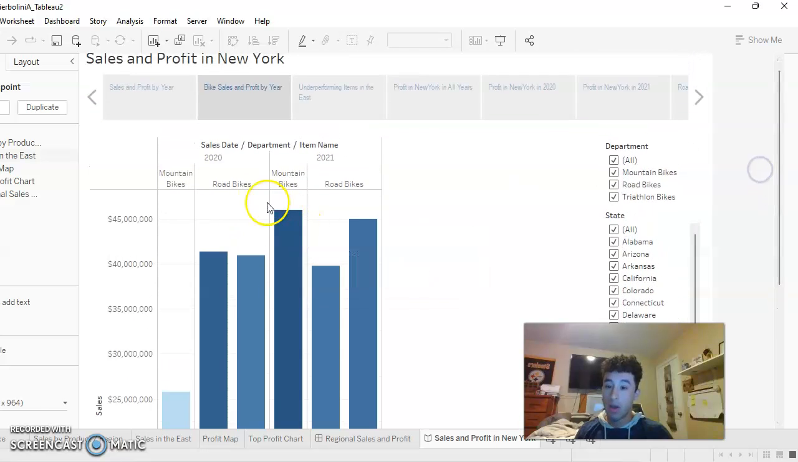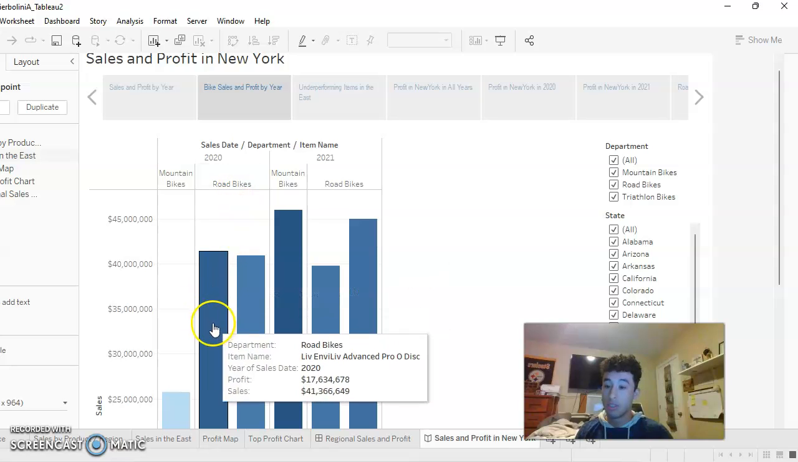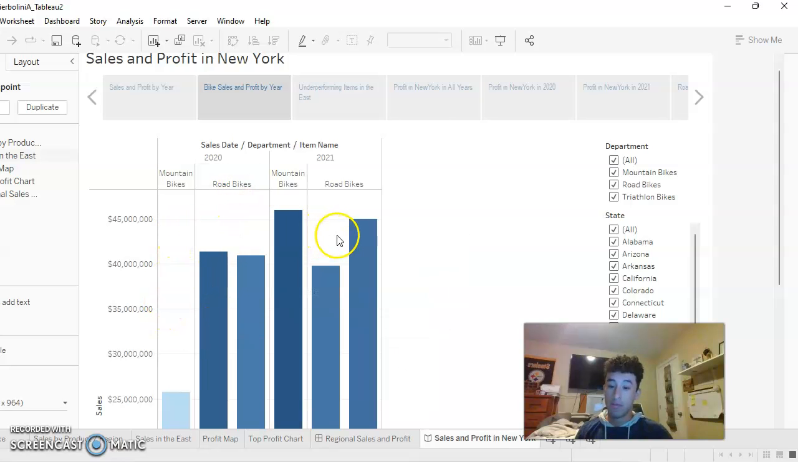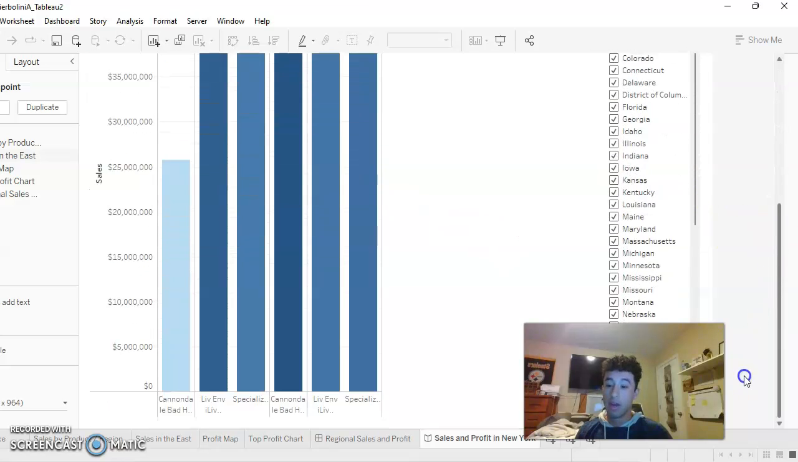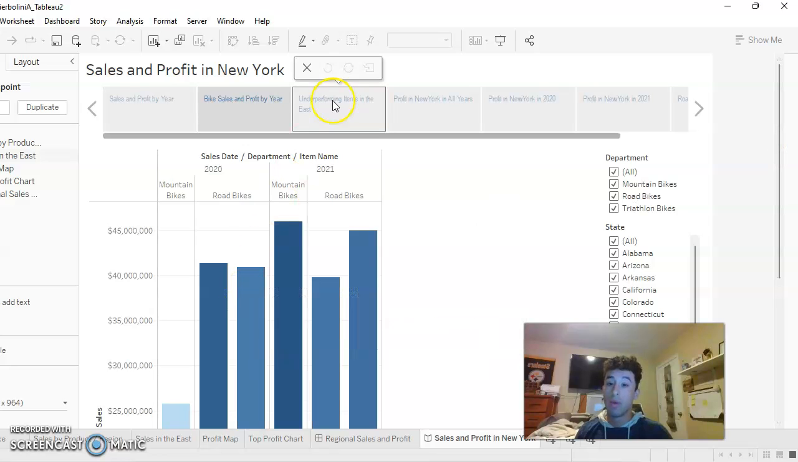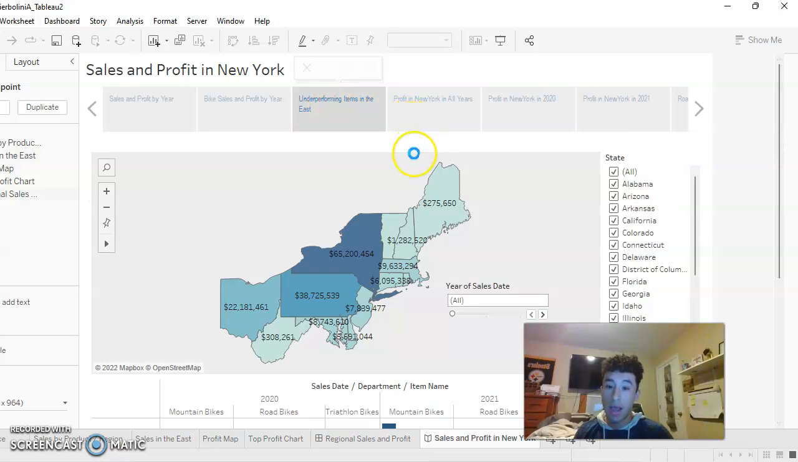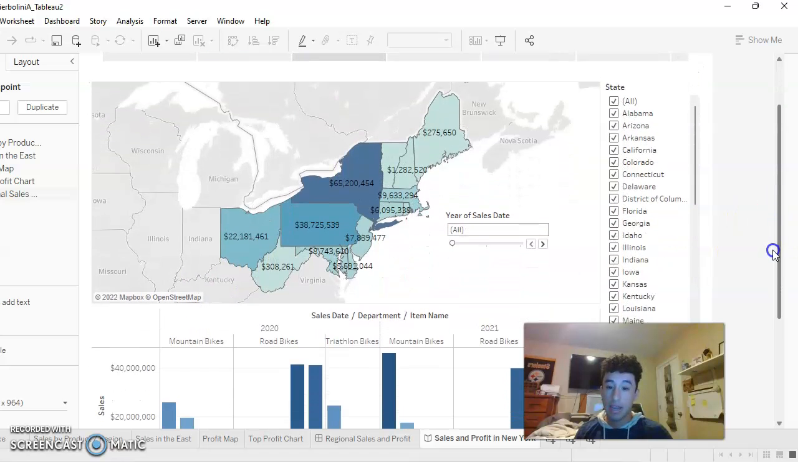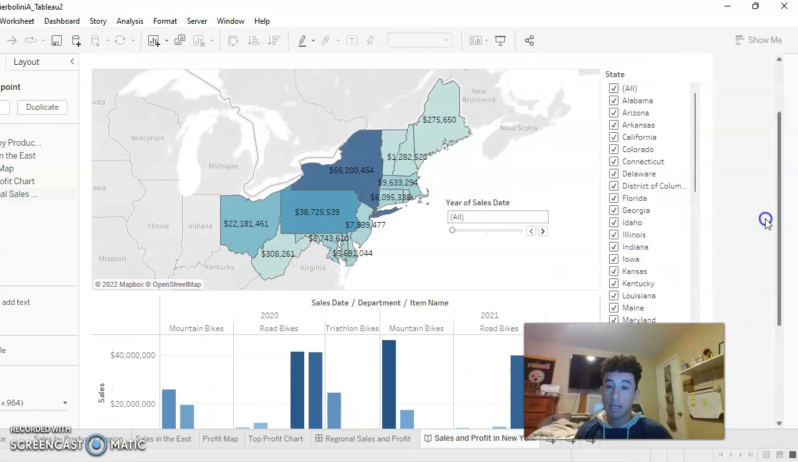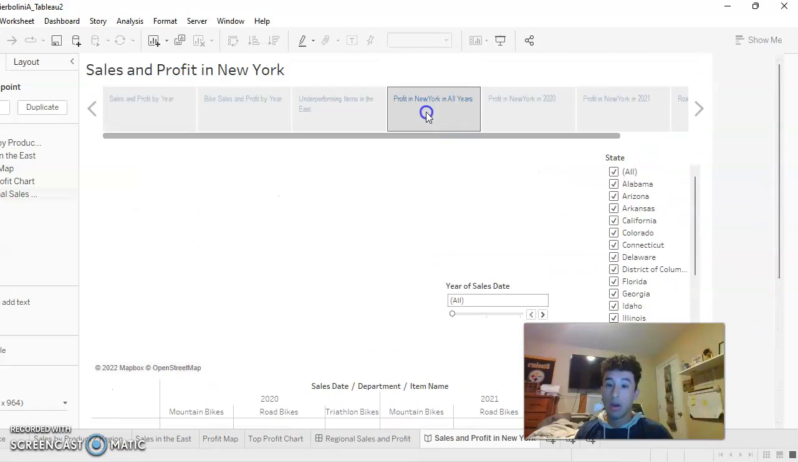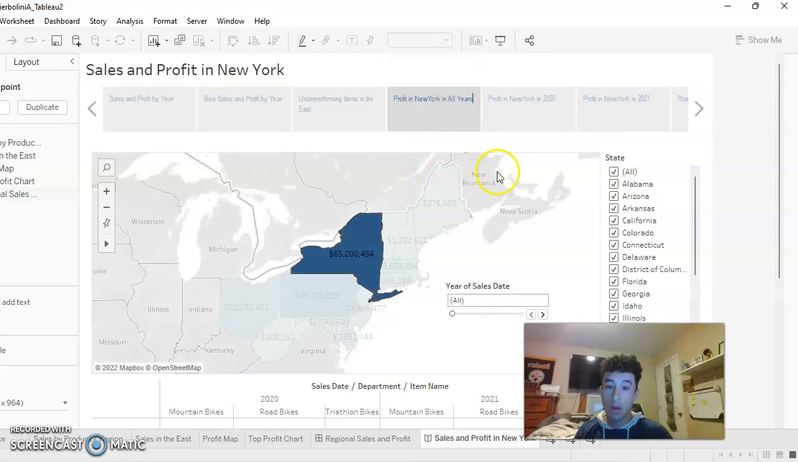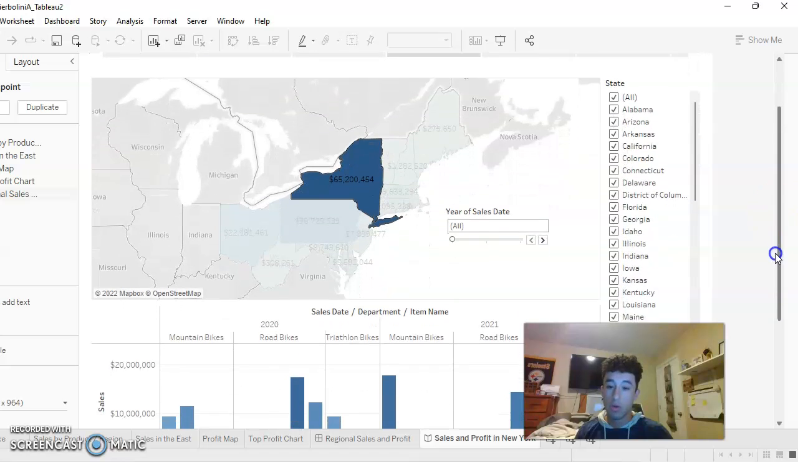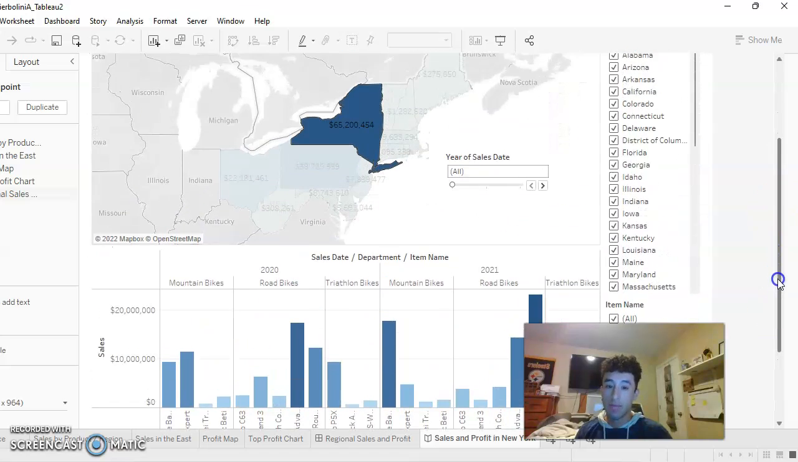And as you see here, the mountain bikes and the road bikes were the top two categories in bikes. But based off the information here, I've chosen to narrow it down further to just road bikes. Underperforming items in the East, as you see here, is all the different states as I've shown you before. And then here is the profit in New York in all years. So this is basically all of the years together, both 2020 and 2021. And here's the breakdown of that.